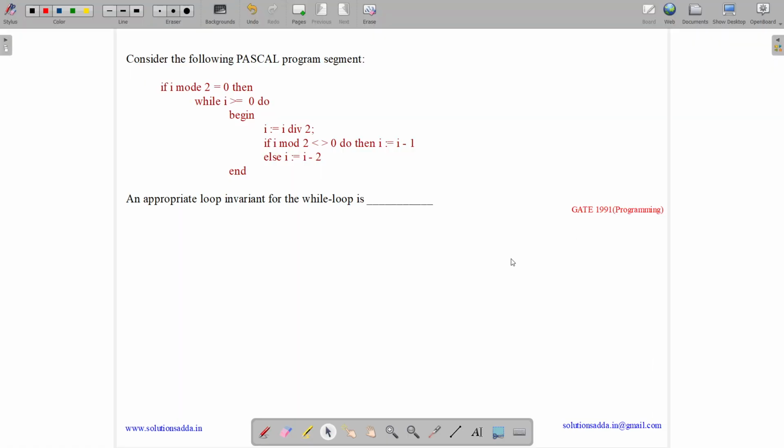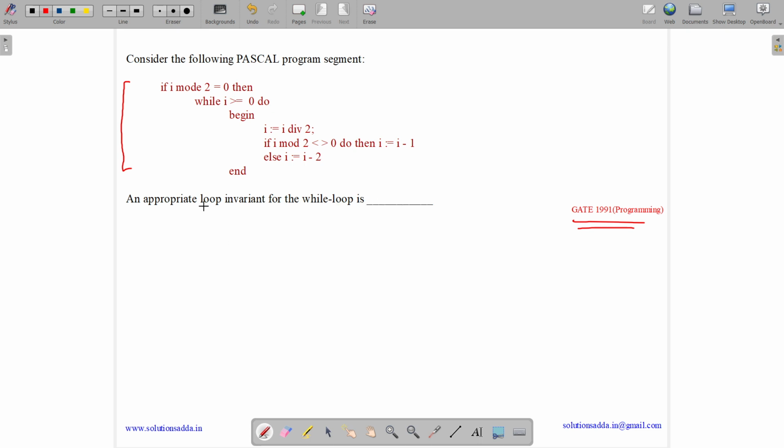This question belongs to programming subject and was asked in GATE 1991. The topic name is Pascal programming. So the question states, consider the following Pascal program segment. So this is a Pascal program. An appropriate loop invariant for the while loop is.